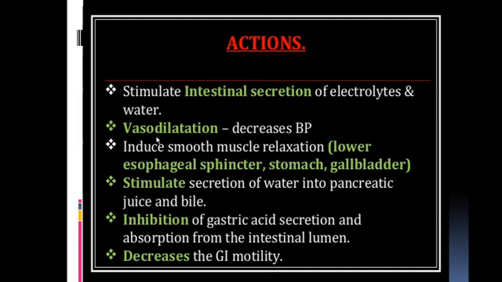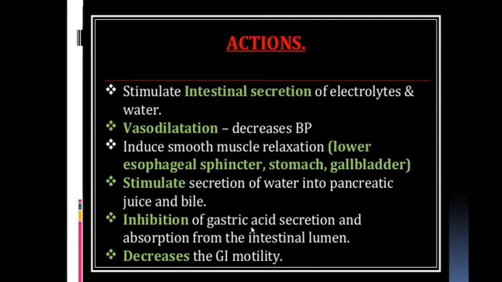Vasoactive, so it causes vasodilation and decreases BP. It induces smooth muscle relaxation. Smooth muscle relaxation means relaxation of the lower esophageal sphincter, stomach and gallbladder. It stimulates the secretion of water into pancreatic juice and bile.